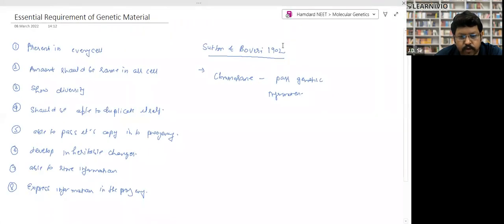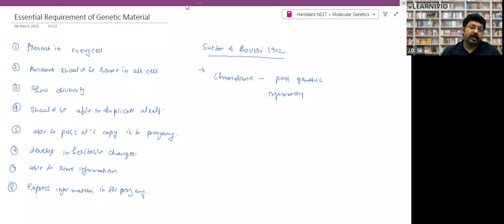So first and foremost, you will get a question on the essential requirements for genetic material. On what basis can you say that this is genetic material or this is not genetic material? What is the basis to say whether RNA is genetic material or not? If anything, RNA, DNA, protein or anything, follows these principles, these criteria, then I will say this is genetic material.